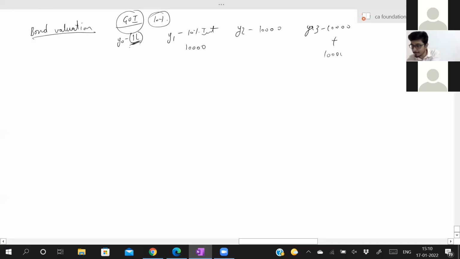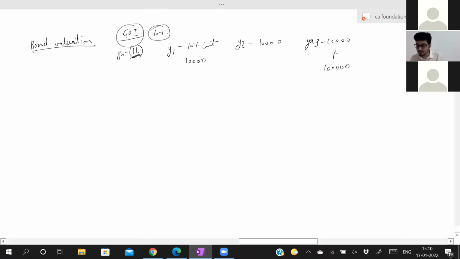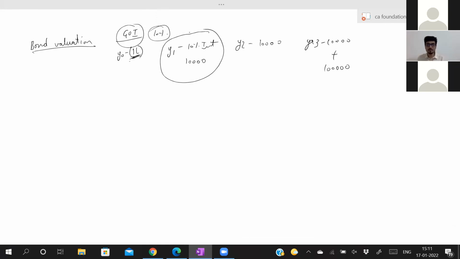Now, if they ask you to find out the value of the bond and its present value, they're asking, what is the value of this bond today? Now, just tell me what is the value of this interest today. Interest received after 1 year is 10,000. Then what will be the amount today?